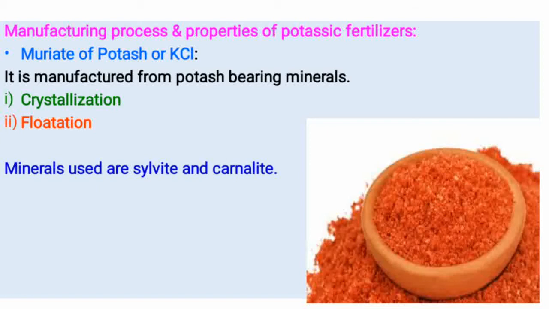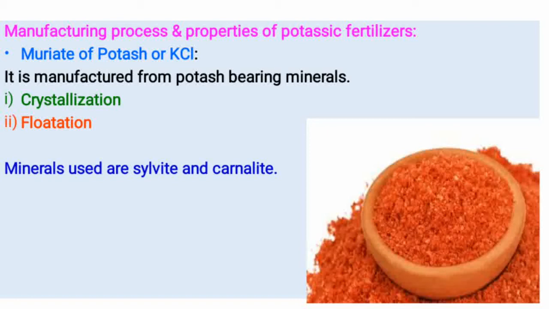MOP is easily soluble in water. On application to the soil, it dissociates into potassium and chloride ions, that is K+ and Cl- ions. K+ is absorbed in the colloidal complex and is not easily leached down.